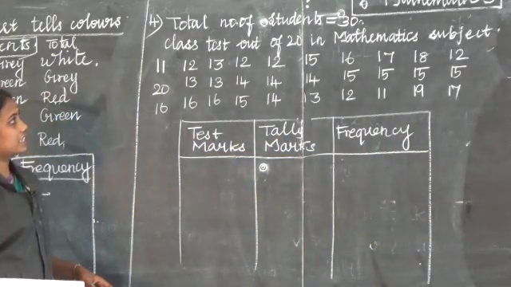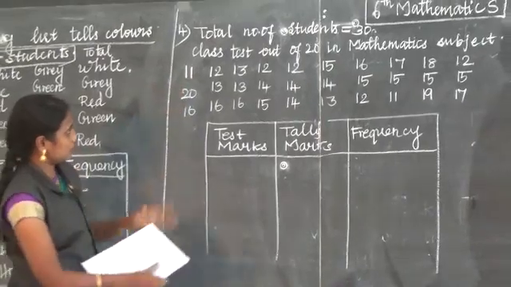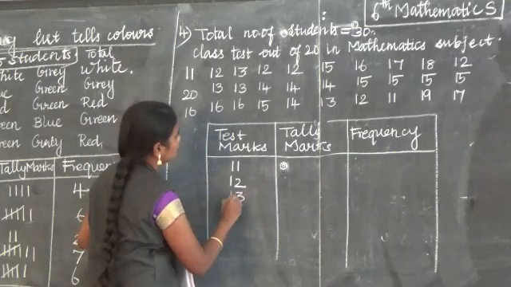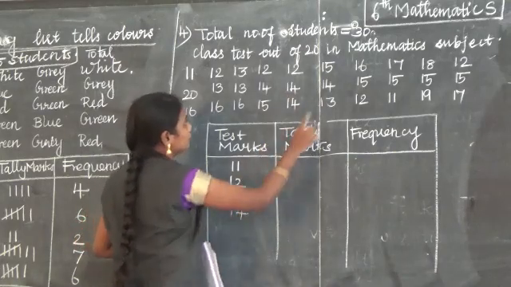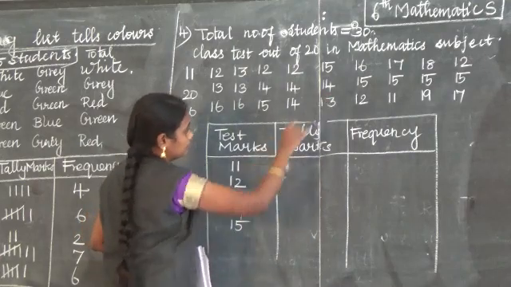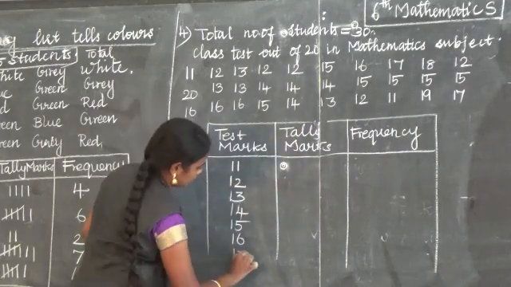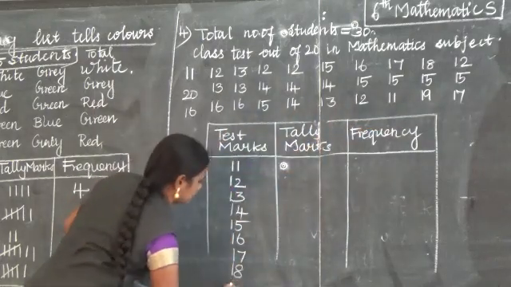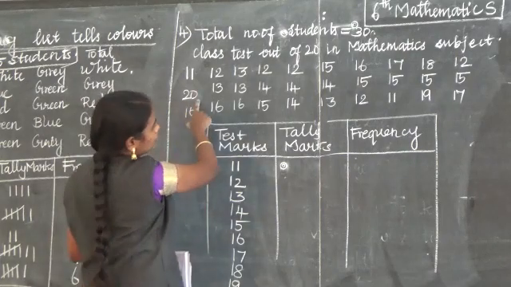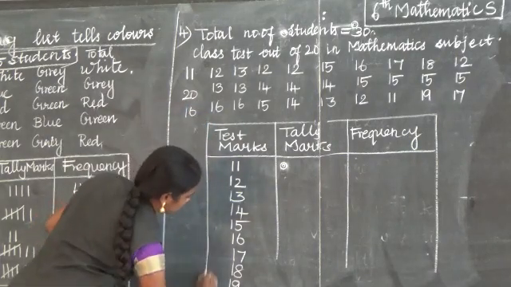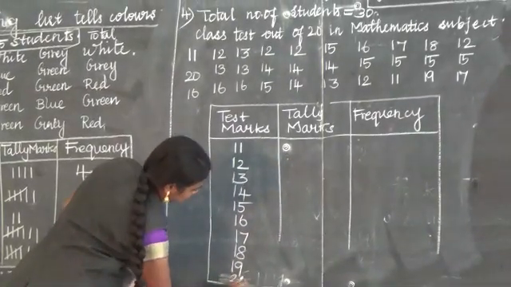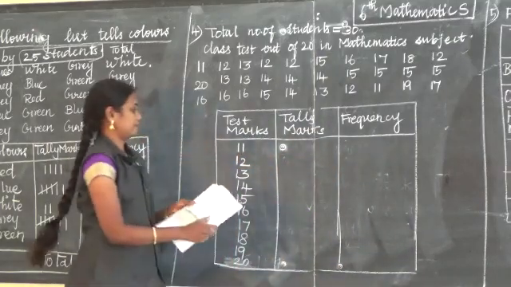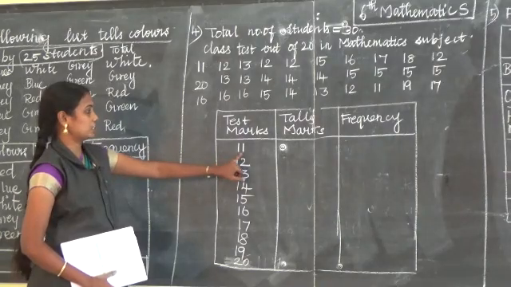Test marks. Which is the least one? I think 11. Do we have 12? Yes. 13 also we have. 14 we have. 15, yes. 16. 17. Then 18 also. Then 19. Yes, 19 is there. Next 20. I think 20 is the greatest number. So I have written the numbers. Now go for the repetition.